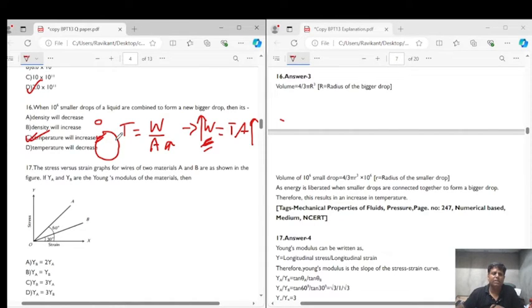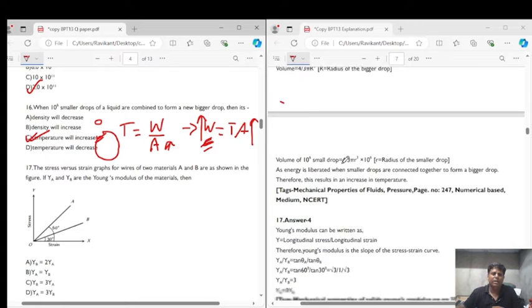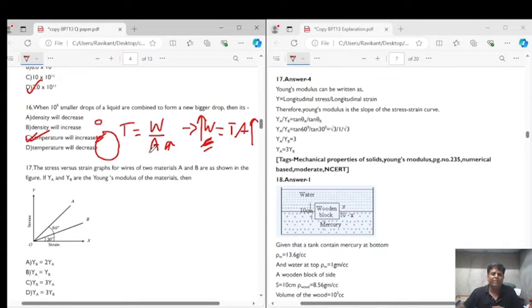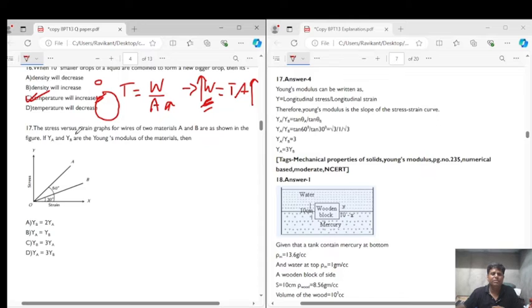So question number 16 has been done. That is option C. That is, when small droplets combine to form a larger droplet, because of the increasing surface area, the temperature will also increase. Now let's look into question number 17. Question number 17 says that the stress versus strain graph of a wire of two materials A and B are shown in the figure. Now if YA and YB are the Young's modulus of the materials, then